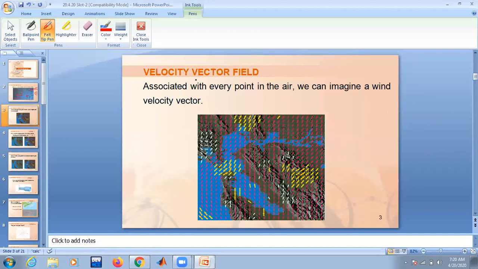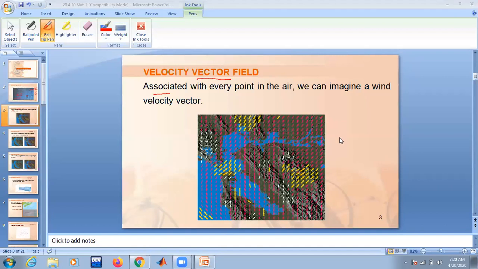See, this is a velocity vector field. At every point the wind velocity may change. Velocity is a vector which has magnitude as well as direction, right? At this point the wind direction is like this, at this point like this. Now you can see vectors of varying lengths. Why? Because its magnitude also may change. The longer the arrow, the larger the magnitude. Each point is associated with a vector, and all these vectors put together form a field called a vector field. We call it a velocity field or velocity vector field.